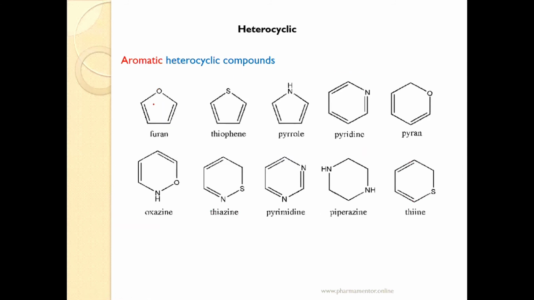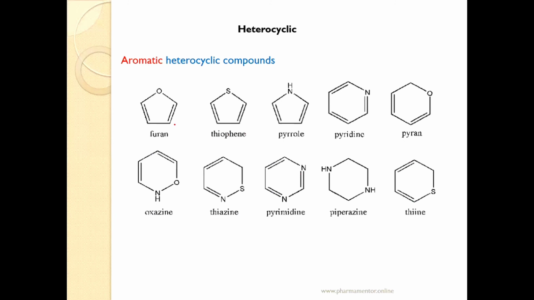After that, again here examples of aromatic heterocyclic compounds are given. So you remember these aromatic heterocyclic compounds with their names. Generally, these structures are given and the names are asked, which heterocyclic compound it is, in your competitive exam. So you remember these heterocyclic compounds.